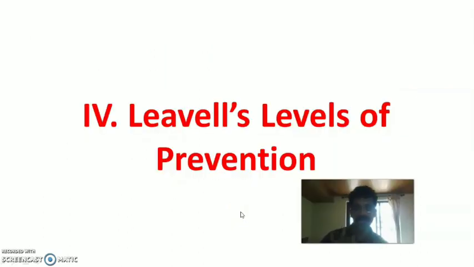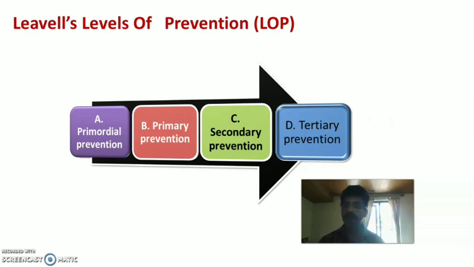Now let us talk about Leavell's levels of prevention. These levels of prevention were introduced by Leavell. According to Leavell, there are four levels of prevention: primordial prevention, primary prevention, secondary prevention, and tertiary prevention. The first one, A, stands for primordial prevention, the second, B, is primary prevention, the third, C, is secondary prevention, and the last, D, is tertiary prevention. Let us talk in detail about primordial, primary, secondary, and tertiary prevention.